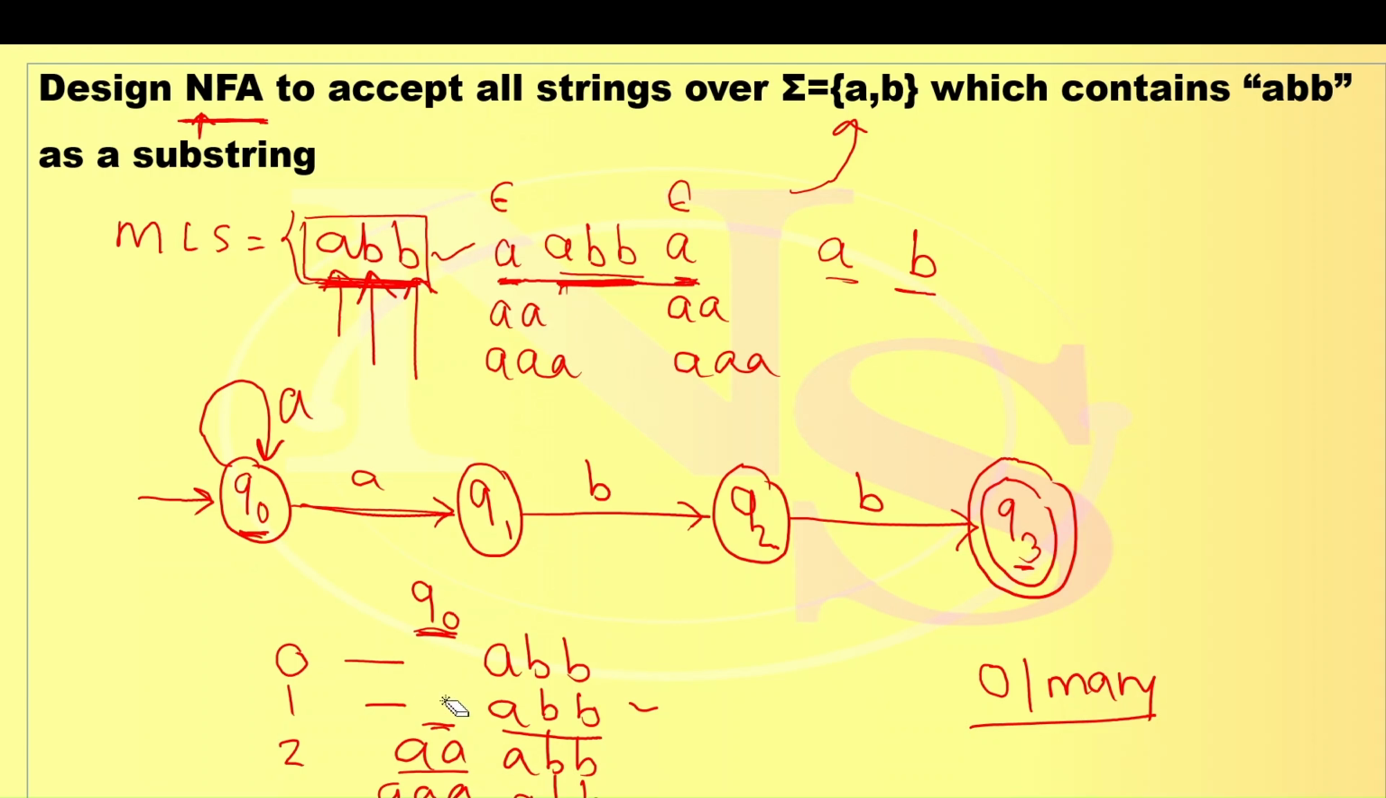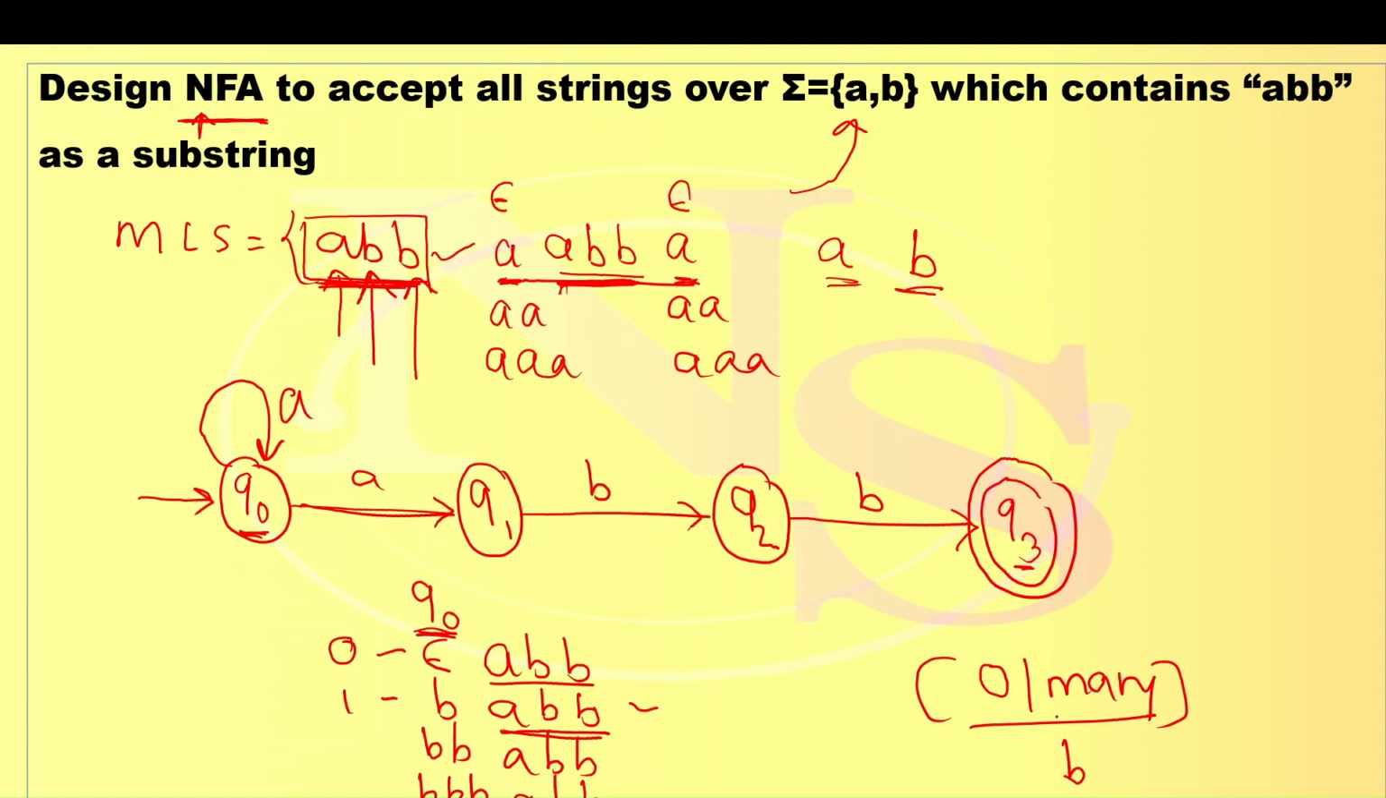Similarly, it is possible that before reading ABB, any symbol, like here sigma contains A comma B, may come. So B is also possible. Before reading ABB, a single B may come, double B may come, triple B may come, or no B's, like epsilon. So before reading ABB, zero B's, one B or many B's are possible. So the scenario is zero or many.